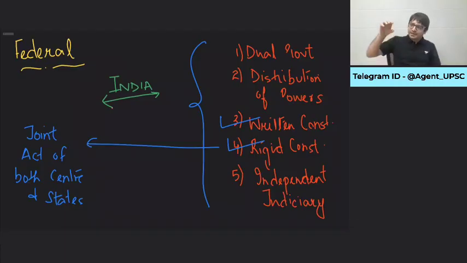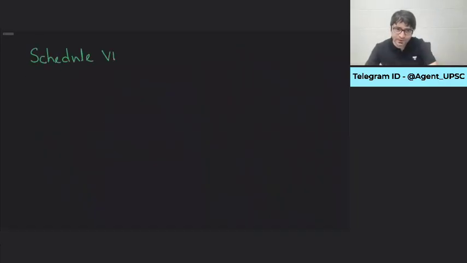Do we have a dual government? Yes, there is one government at the center. There is government in all the states as well. All the 28 states. So characteristic number 1 satisfied? Yes. Do we have distribution of powers? Yes. How? There is something called Schedule 7 of the Constitution, which we will discuss in center-state relations in great detail. This Schedule 7 talks about the union list, the state list, and the concurrent list.